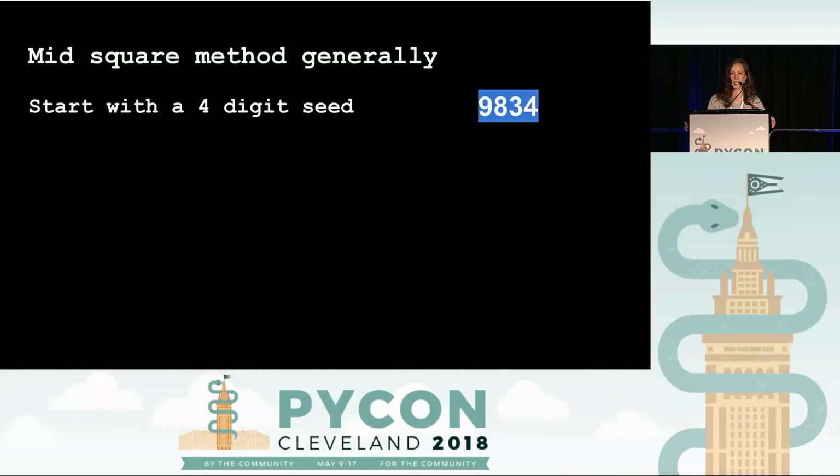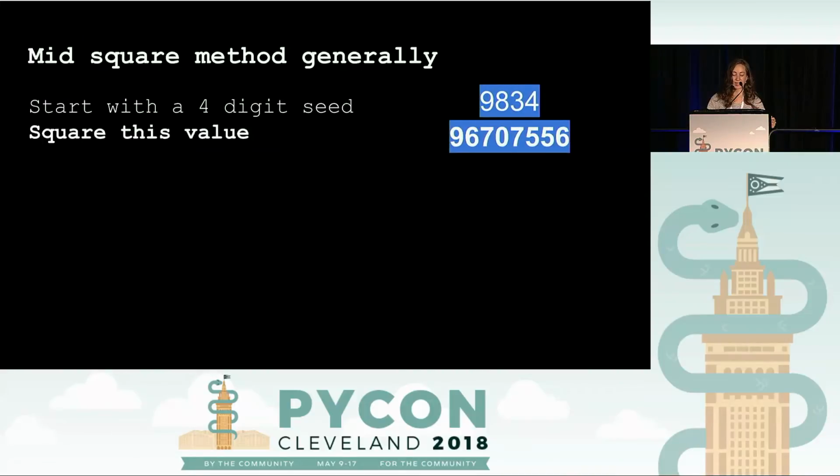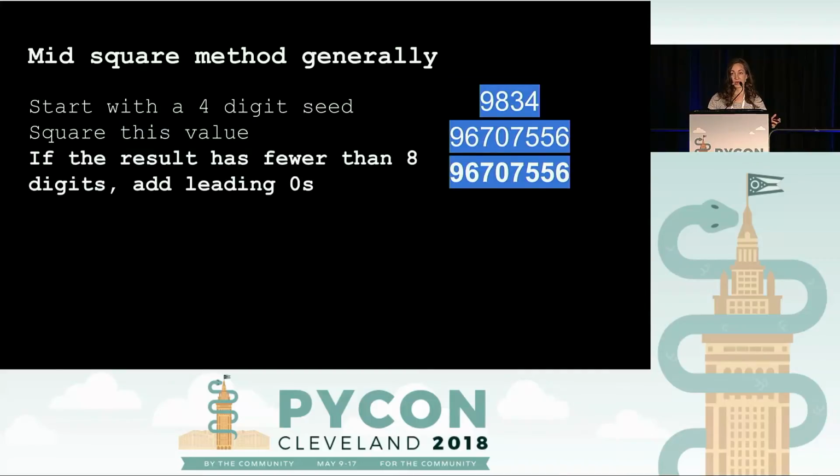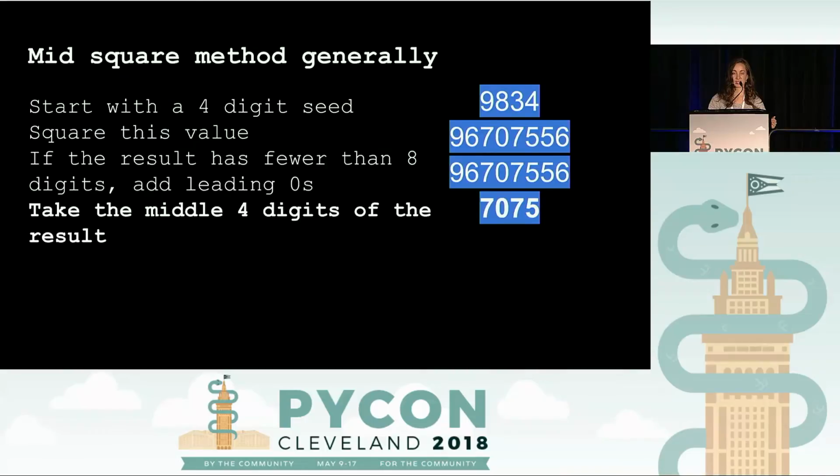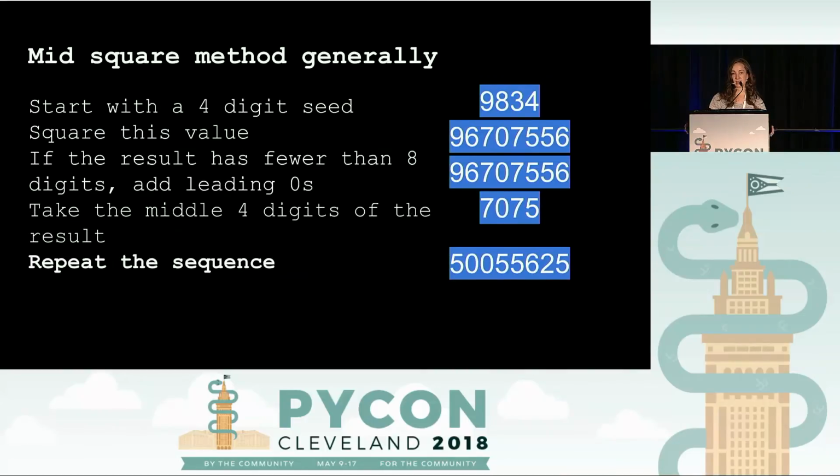So we start with the number 9834. We square it to get 96707556. There's no need to add leading zeros, so we skip that step. We take the middle 4 digits again to get 7075, and then we repeat the process by squaring 7075 to get 50055625. So that gives you an idea of how it works.